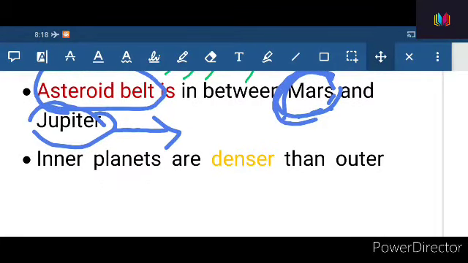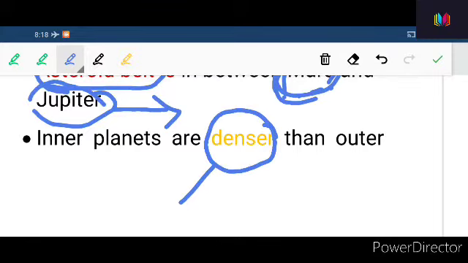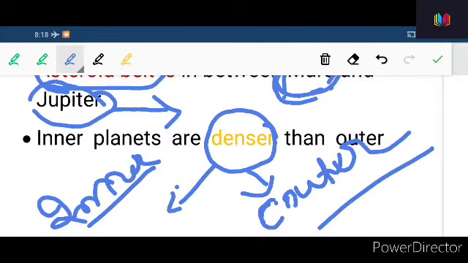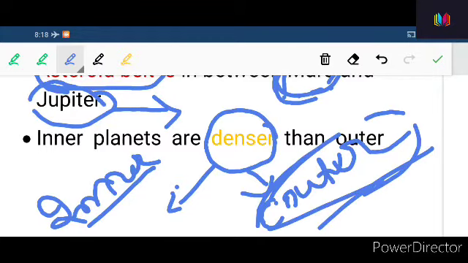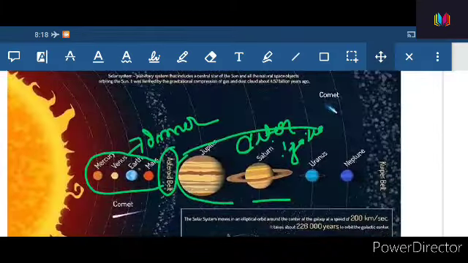Now inner planets are denser than outer planets. Inner planets are denser and heavier, whereas outer planets are lighter. Why are they lighter? They are lighter because they are composed of gases. Different gases can be found in these outer planets.